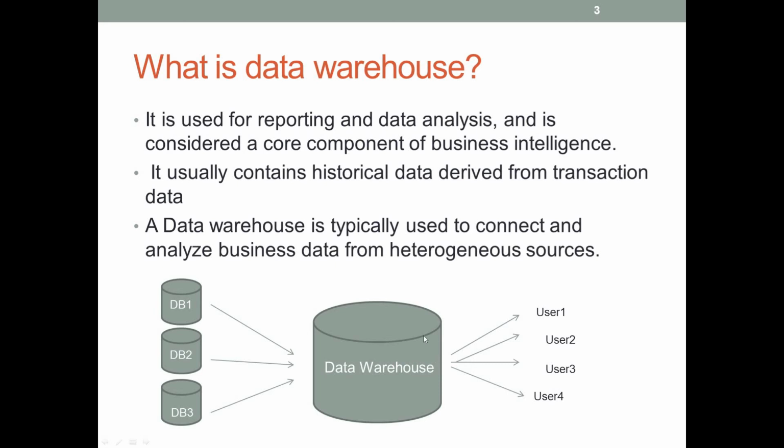Okay, and it is ready for the data analysis. So the end users use this to get the insights from this information. Okay, so multiple users can now access the information which is stored in a data warehouse. So data warehouse stores the processed data which is coming from the heterogeneous sources.